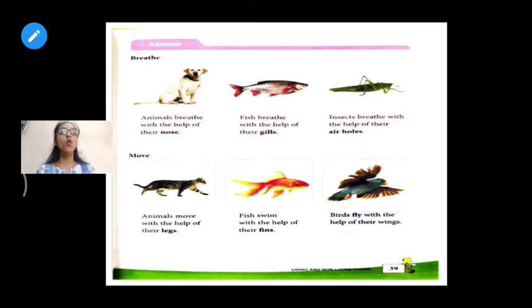Okay. Now, moving from one place to another. How do animals move? A cat moves with the help of its legs. Fish move in the water from one place to another with the help of their fins. And birds fly from one place to another with the help of their wings.